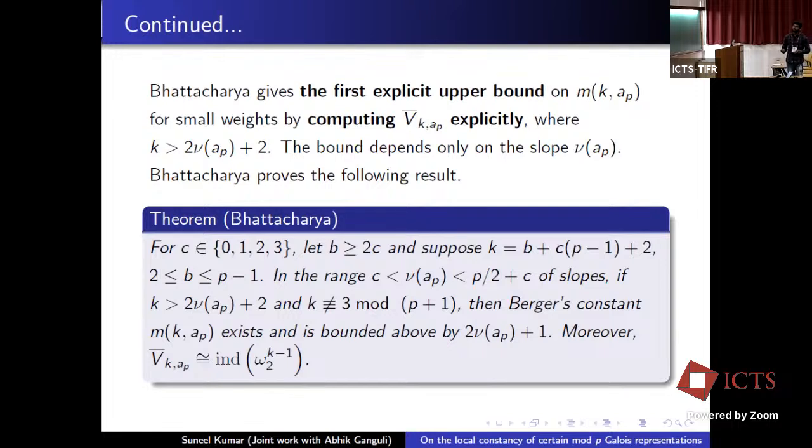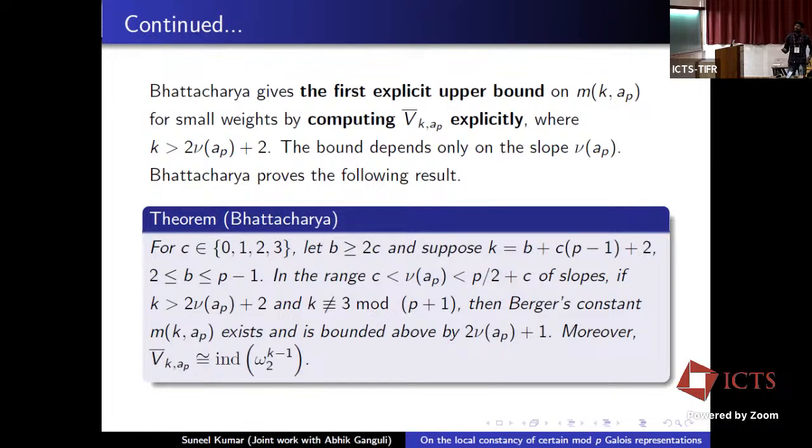And the fact that this result is only for small weights comes directly from the fact that c is bounded above by 3 and b lies between 2 and p-1. Here this condition b greater than or equal to 2c and the upper bound on slope is a bit technical, but the lower bound on the slope is more conceptual, and we will come to this later.